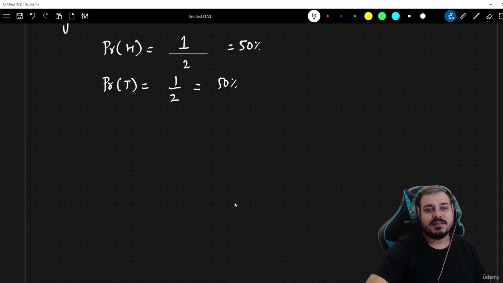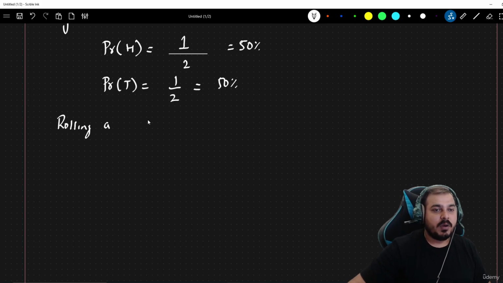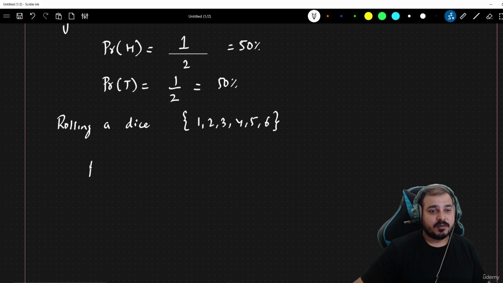Let's take another example. Suppose I am rolling a dice. What are the possible outcomes when I'm rolling a dice? There are 6 different outcomes. Suppose I ask what is the probability of getting 1 when rolling a dice. Let's denote this by a random variable x, because this is a process which can generate the 6 numbers just by rolling a dice. So what is the probability of x equal to 1?